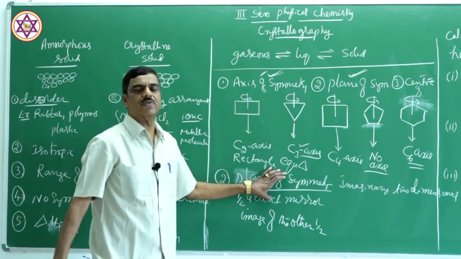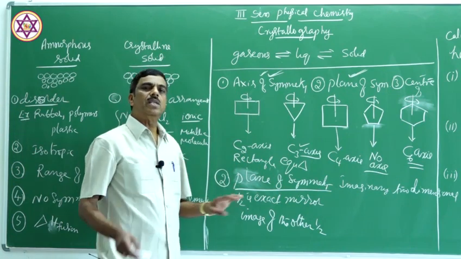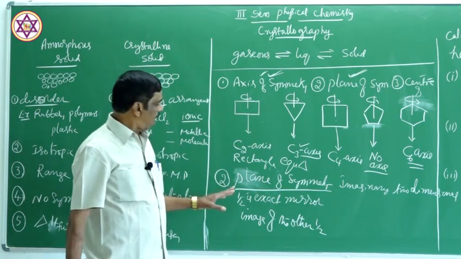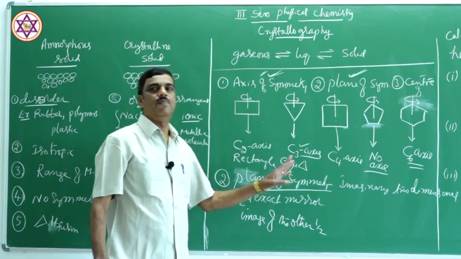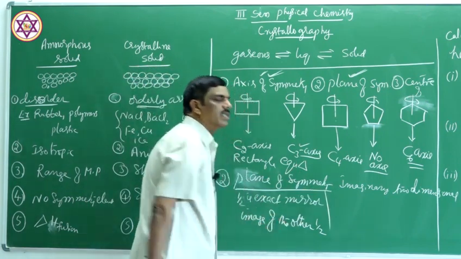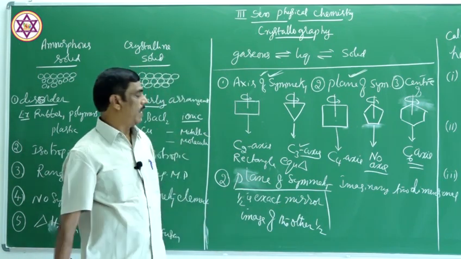That is the definition of plane of symmetry. How many types of planes of symmetry are there? There are 2 types of plane of symmetry.